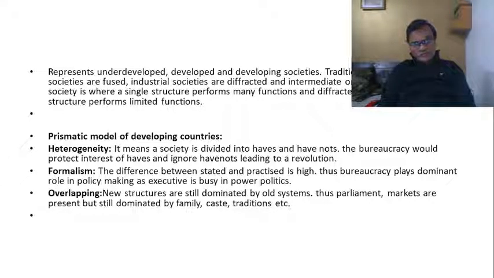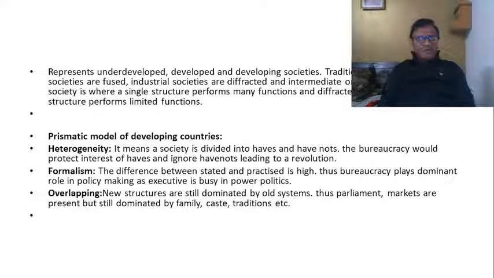Why? Because with so many people, so many sections, so many sects competing for resources, it is almost impossible for the government to satisfy the demands of all these sections of society. All these diversified sections have competing and more often than not conflicting interests. So how do you satisfy all of them?